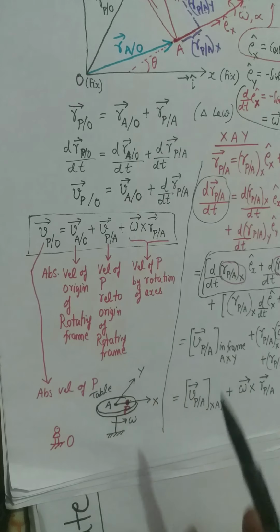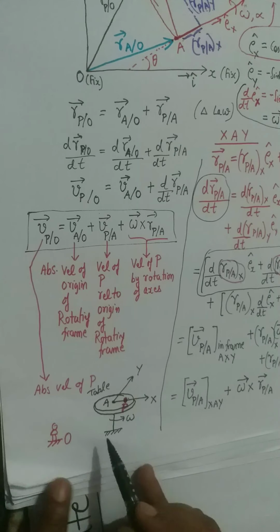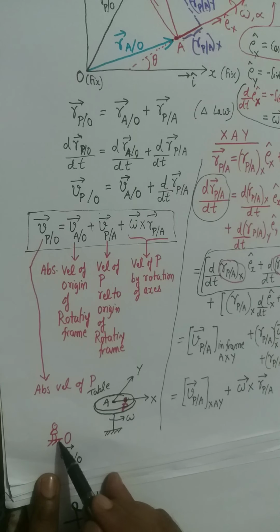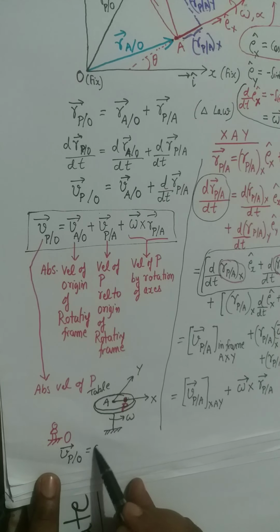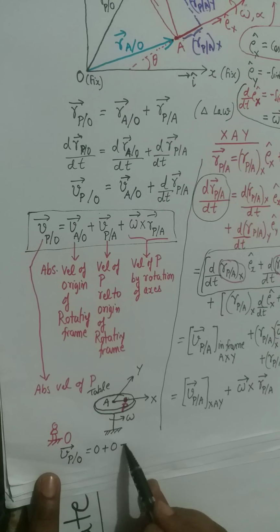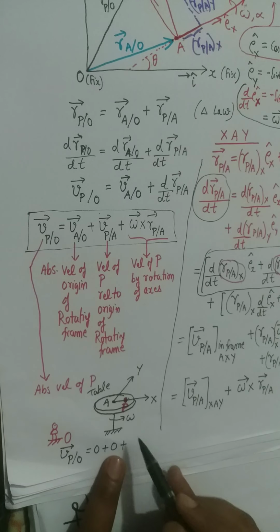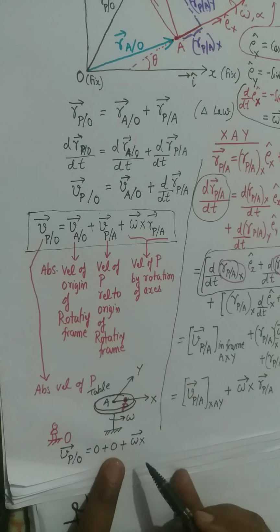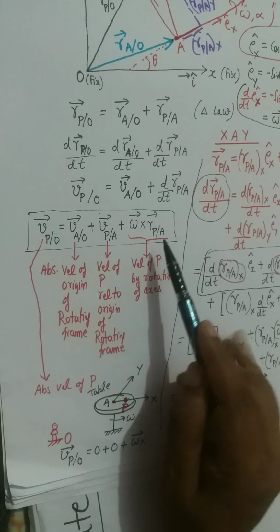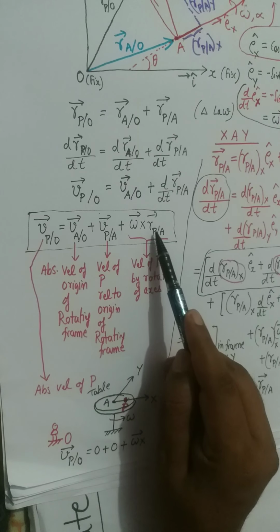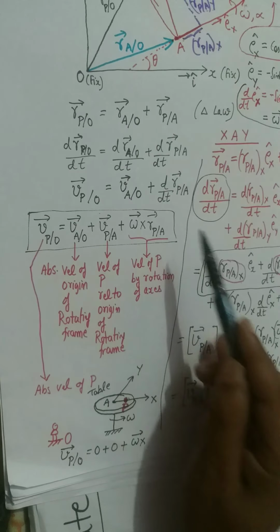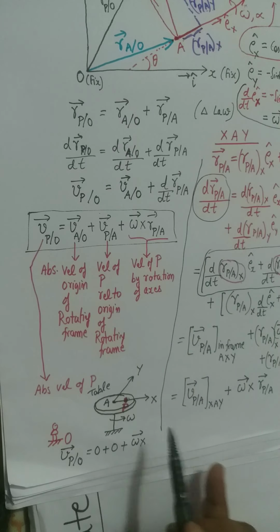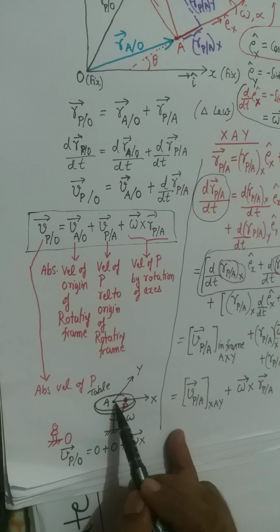What about the third term? Now you can write down that the velocity of particle P with respect to this person O will be, first two terms being 0, the third term: the angular velocity of this table, omega vector, cross the position of the particle relative to the origin of the coordinate system attached to the table. A is that origin.